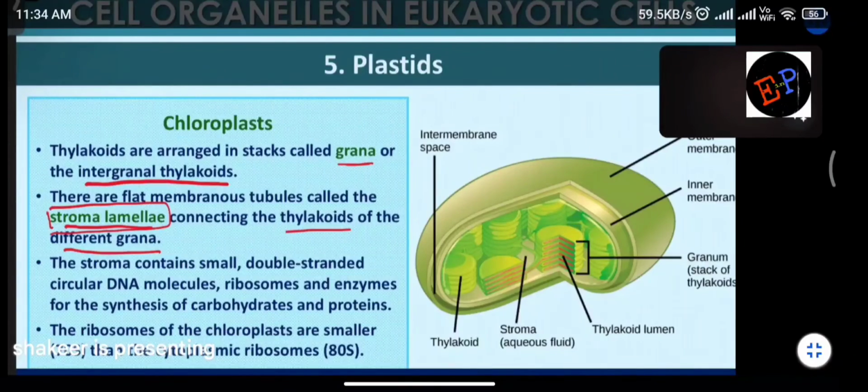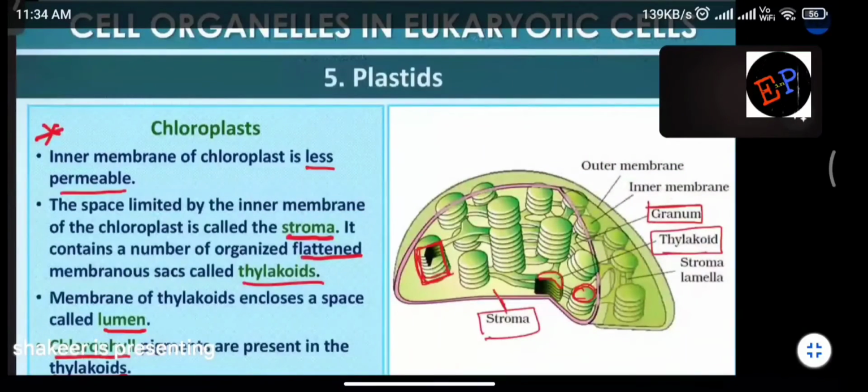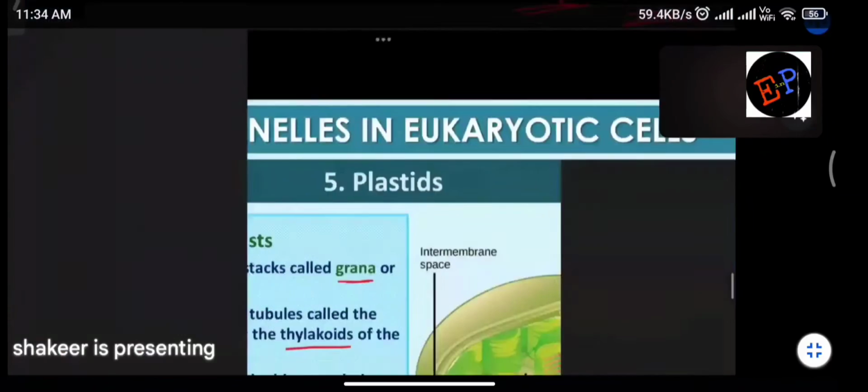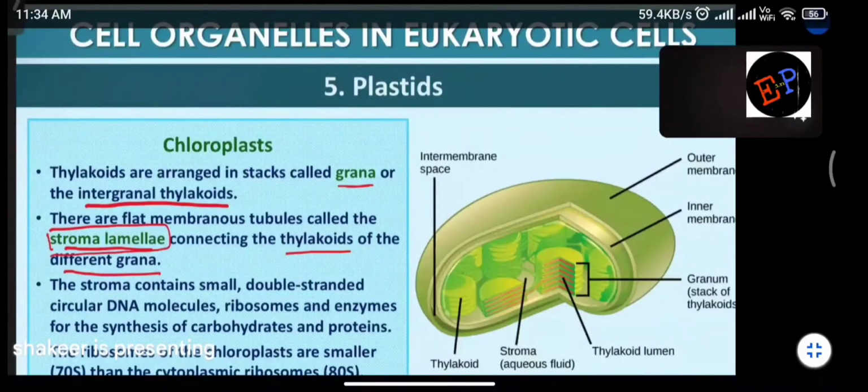So in the figure where you can find here, so these structures you are seeing, no? These structures. So what is the function of these structures? No? These structures, they will connect one granum to another granum. Madhyalo tubes laga untayi. Are you able to understand? No? It means the chlorophyll which is present in one thylakoid, it is again connected to the chlorophyll which is present in the second thylakoid. Another thylakoid of the next granum. Are you able to understand? They are connected through what? They are connected to tubes which are called as stroma lamellae. This name also you should not forget.